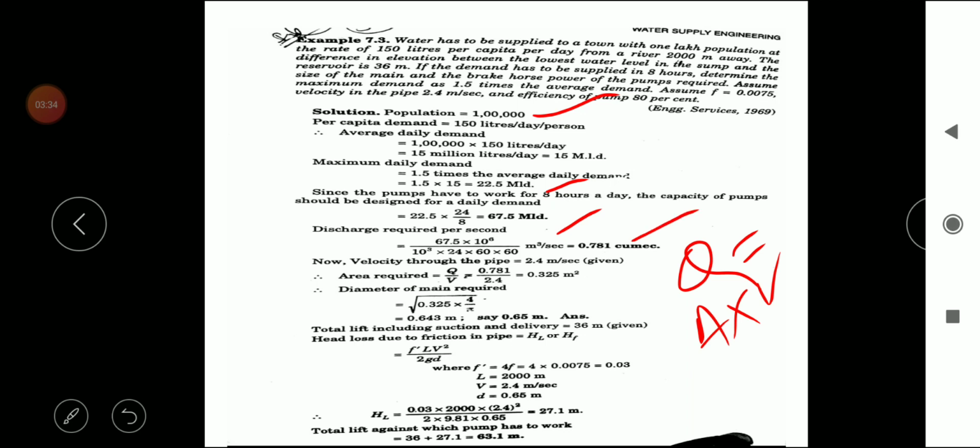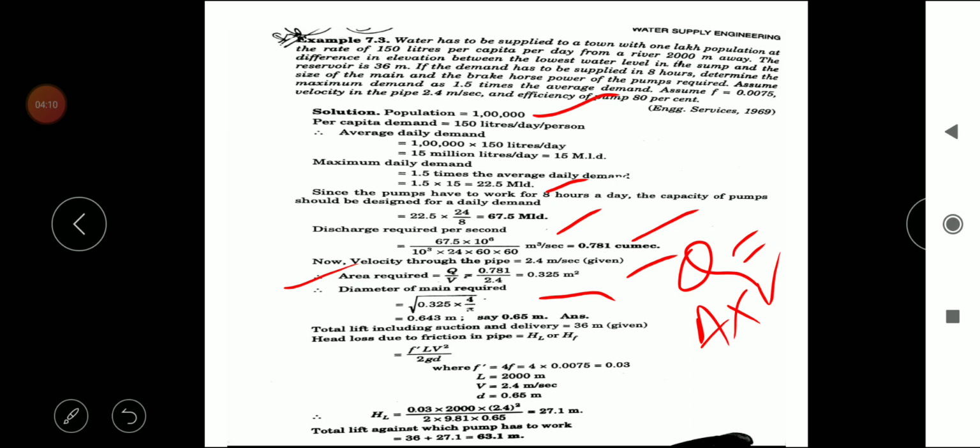Now the velocity through the pipe is equal to 2.4 meter per second. It is already given in the question. We know the value of Q and V already, so with the help of Q and V, we can easily find out the area required. Therefore the area required is equal to Q by V, the value of Q is 0.781 and the value of V is 2.4. Substituting the values of Q and V in the Q by V equation, the area is 0.325 meter square.